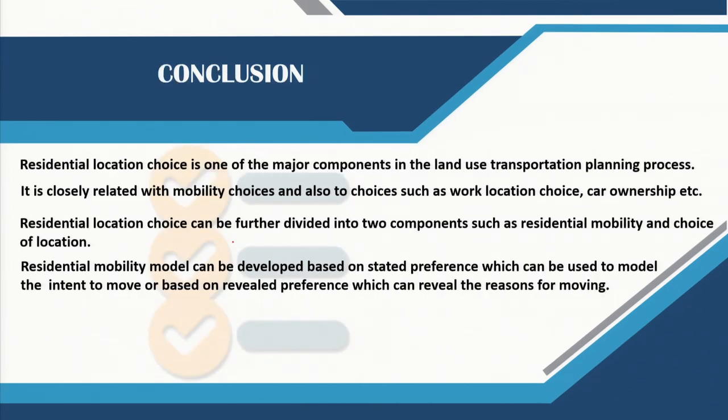So we can conclude by saying residential location choice is one of the major components in the land use transportation planning process. It is closely related with mobility choices and also to choices such as work location choice, car ownership, etc. Residential location choice can be further divided into two components: residential mobility and choice of location. And finally, a residential mobility model can be developed based on stated preferences, which can be used to model the intent to move, or based on revealed preferences, which can reveal the reasons for moving. Thank you.